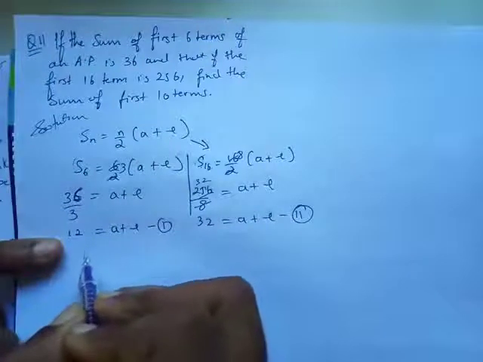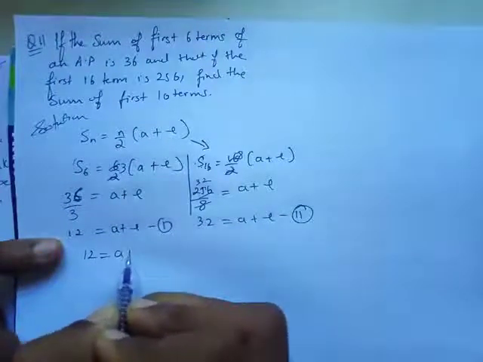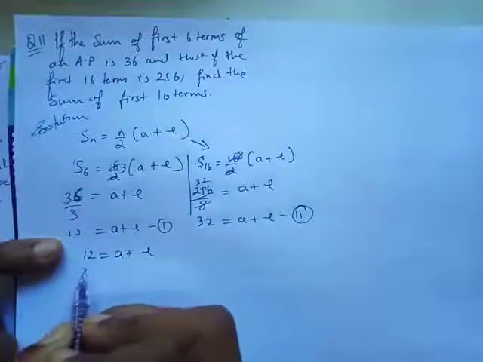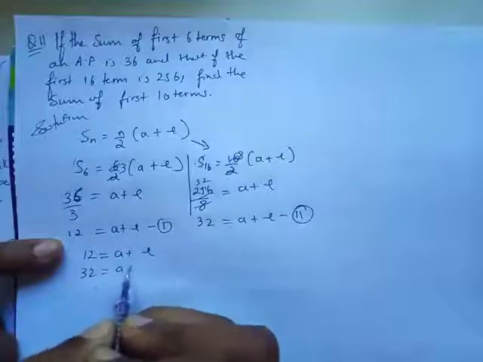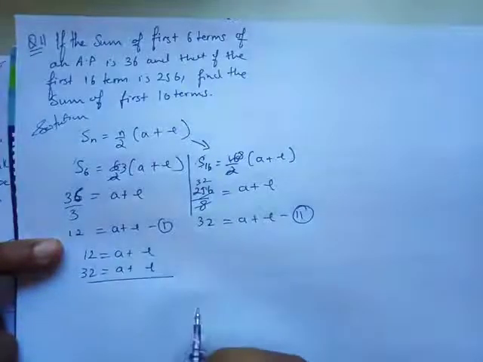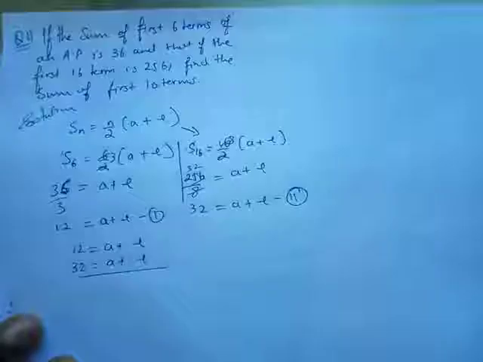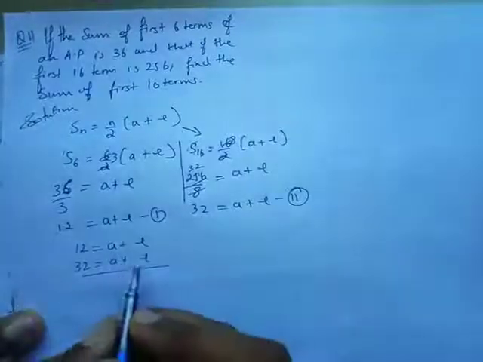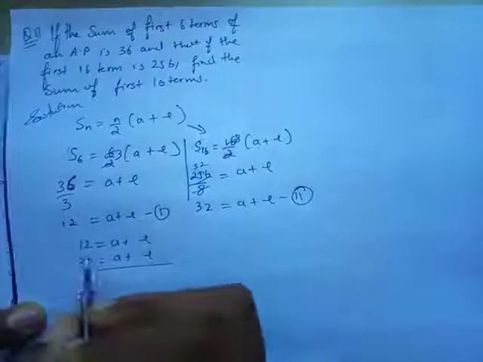So you can say 12 equals a plus l, and then 32 equals a plus l. Is that okay? And then what you can do, in this I'll put the value of l. l की क्या होगा value?